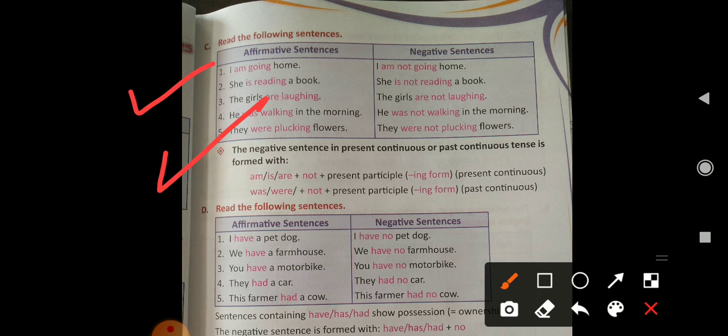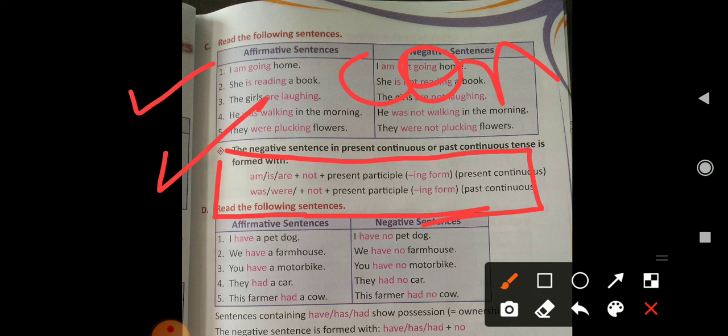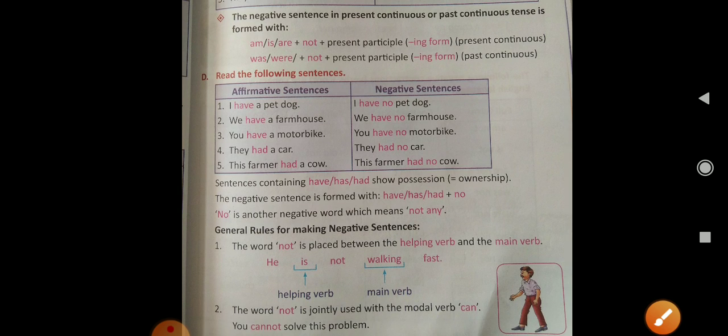Students, as it is continuous tense, the negative sentence in present continuous or past continuous tense is formed with am, is, are plus not plus present participle. Present participle means ing form. Clear? In present continuous, we will use am, is, are plus not plus ing form. And if it is past continuous, then we will use was, were plus not plus ing form. Clear? Now, come to the next rule.